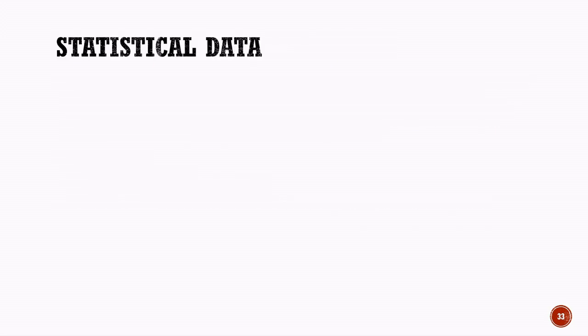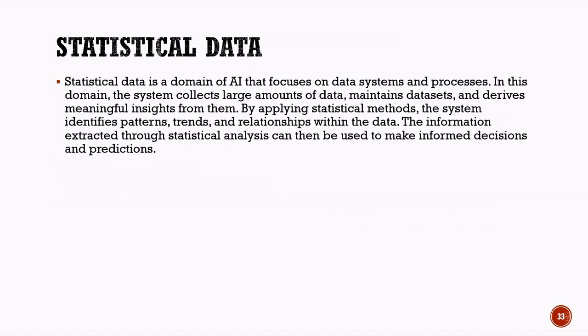Statistical data. Statistical data is one of the important domains of artificial intelligence. This domain focuses on collecting, organizing, analyzing, and interpreting data to generate useful insights. In this process, AI systems work with large amounts of information called datasets.